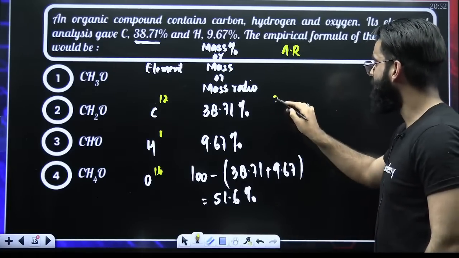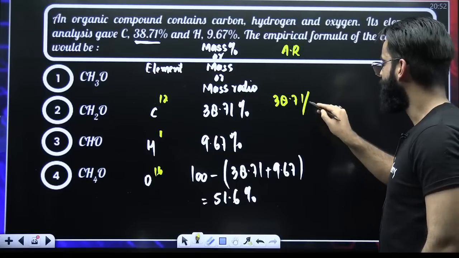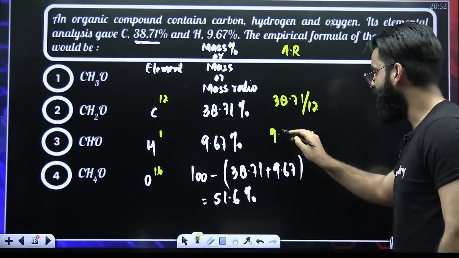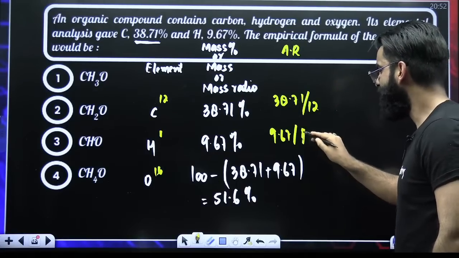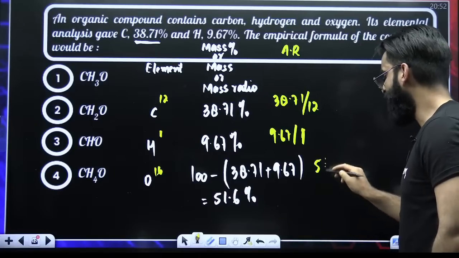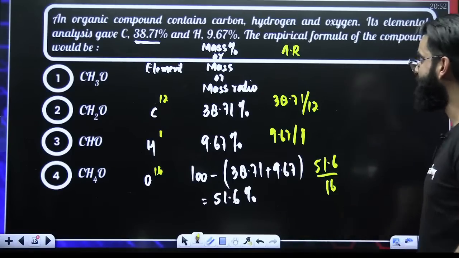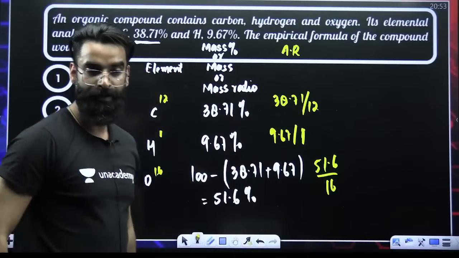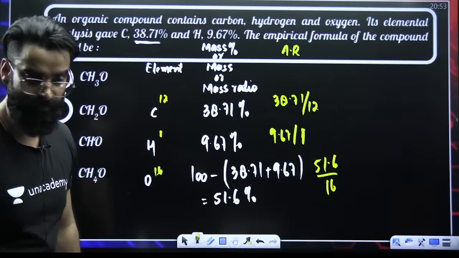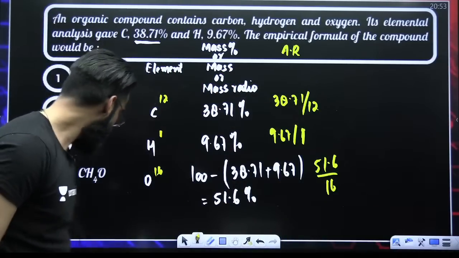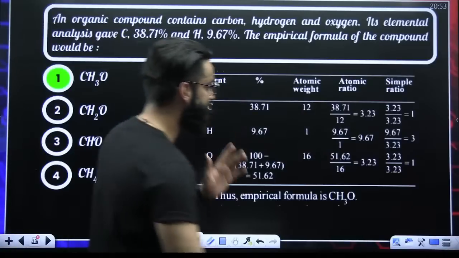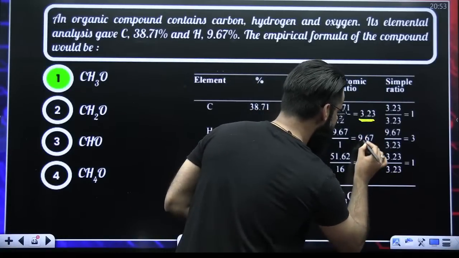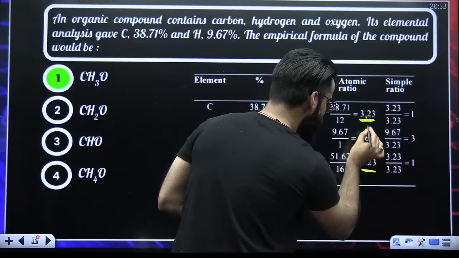So it is going to be 38.71 divided by 12, 9.67 divided by 1, and 51.6 divided by 16. What do we get from here? We'll be getting the atomic ratio. If you look at the exact values, the exact values here are coming out to be 3.23.